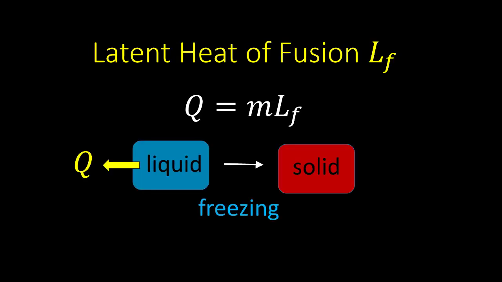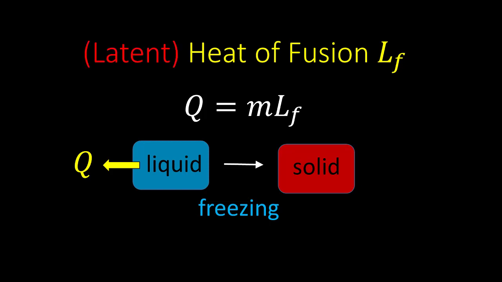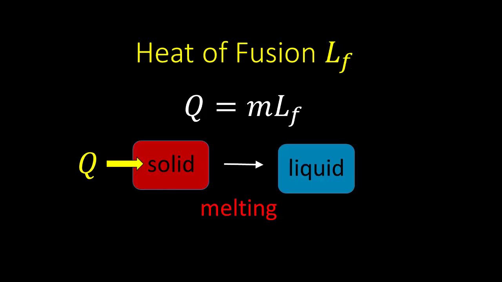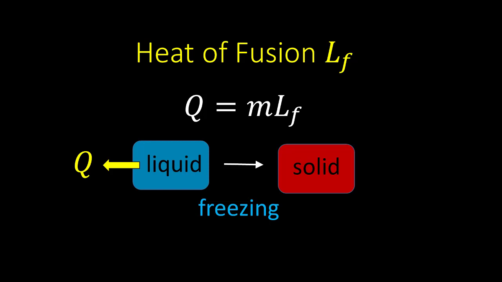Latent heat of fusion, LF, is the latent heat for freezing and for melting. We may drop the word latent and just call it heat of fusion. During melting of a solid of mass m, heat Q equals mLF must be added to melt it completely into liquid. The energy of the heat breaks the strong bonds between molecules, but allows weak bonds so that the solid becomes a liquid. During freezing, the reverse occurs.